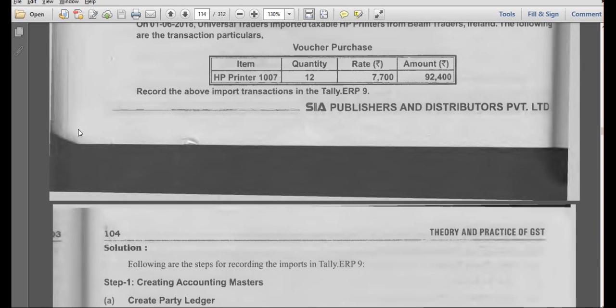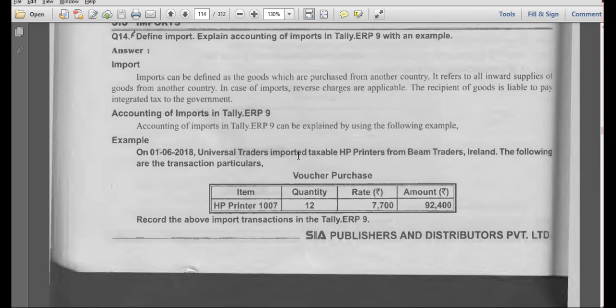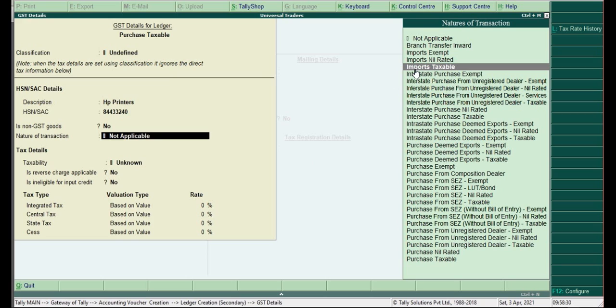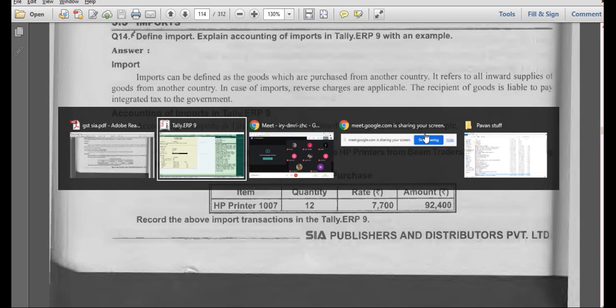See the transaction. Universal Traders imported taxable HP printers. So you have to select import taxable. Depends on the situation, you have to select one among these things. If it is interstate, we'll select this. If it is intrastate, we'll select this. Depends on the requirement.